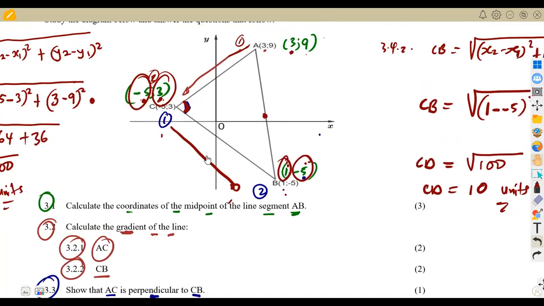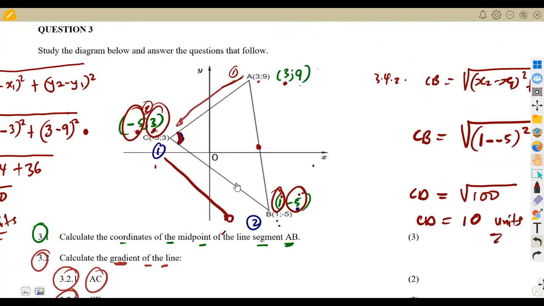So these two lines, they are perpendicular. AC and BC, they are perpendicular to each other. So if they are perpendicular to each other, what does it mean? It means that I can obtain the area of a triangle. Remember, the area of a right angle triangle is half base times the perpendicular height.